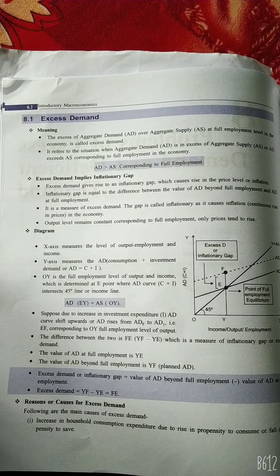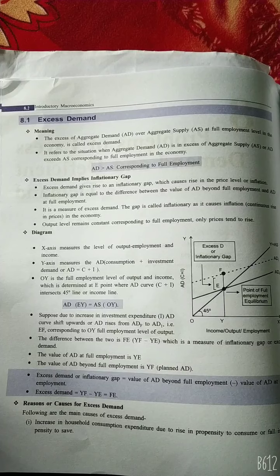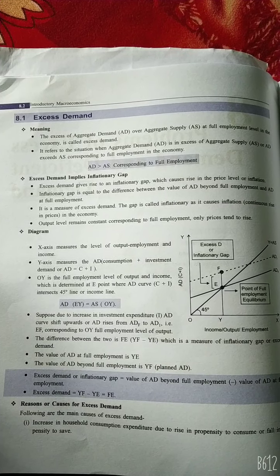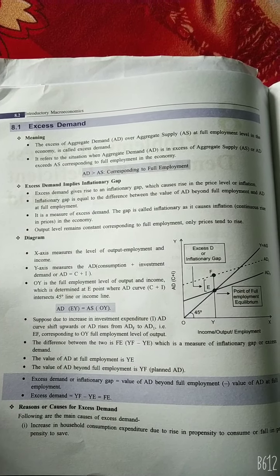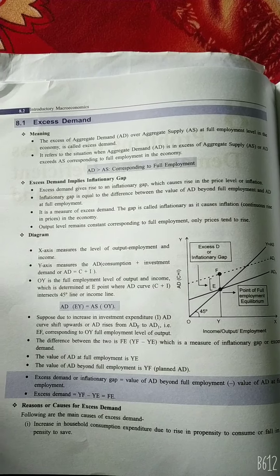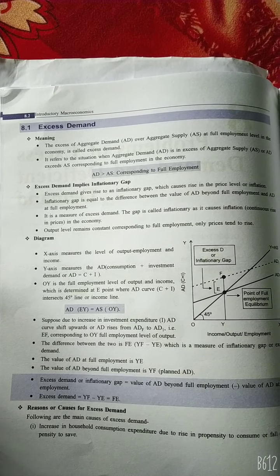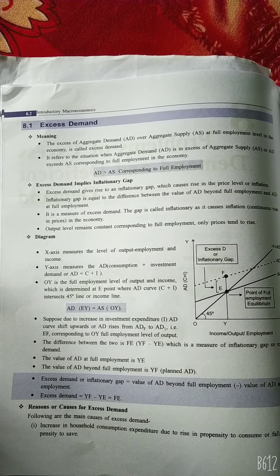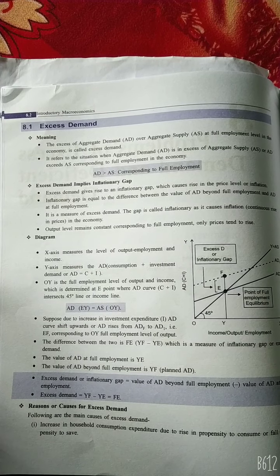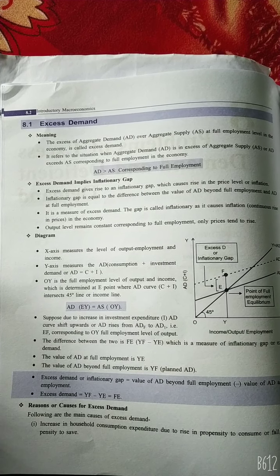Excess demand means inflationary gap. Excess demand gives rise to an inflationary gap, which causes a rise in the price level, or inflation. Inflationary gap is equal to the difference between the value of aggregate demand beyond the full employment and aggregate demand at the full employment.